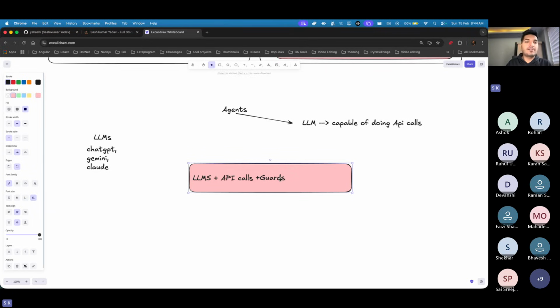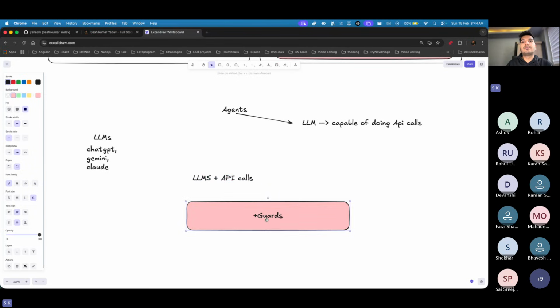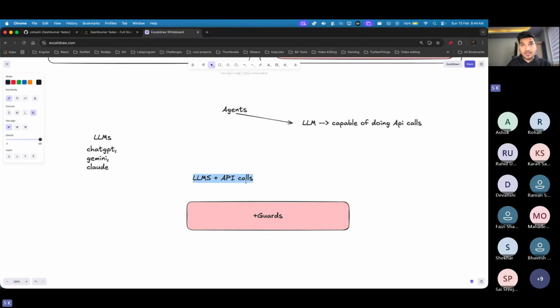Now what else do we need? API calls plus guards plus we need something called tracing. What exactly does tracing mean? When you're doing the API call and it is processing your request, for example, the user gives a request, so it goes to the LLM. Okay, I need to do the API call.